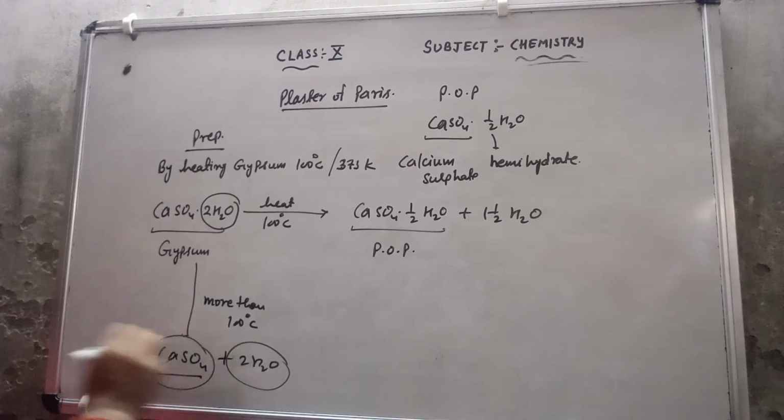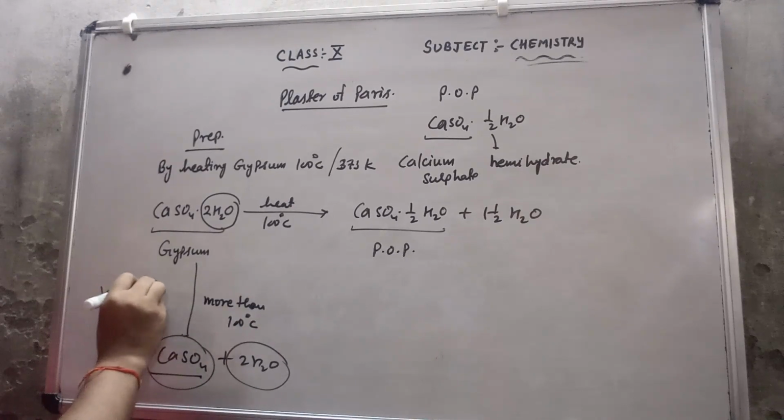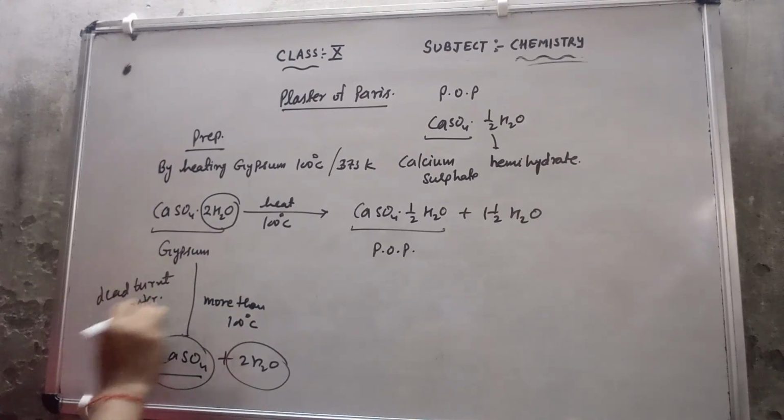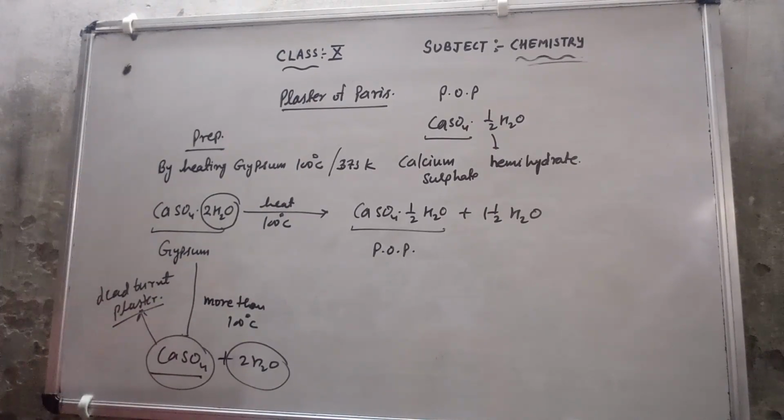This calcium sulfate is dead burnt plaster, which is not of any use. That is why, in the preparation, the main point is that the temperature should not be more than 100 degrees Celsius. This is the preparation. Now I will discuss the properties of POP.